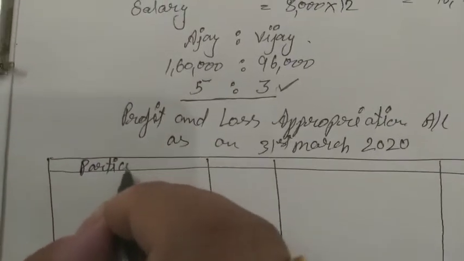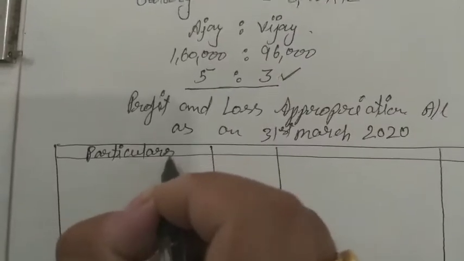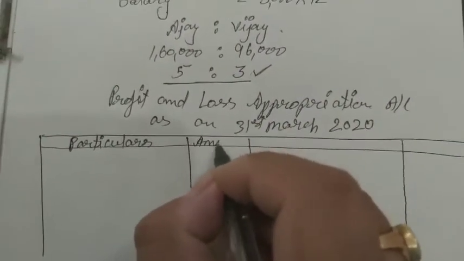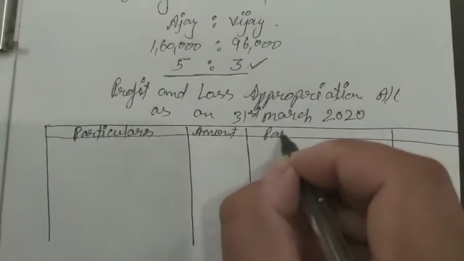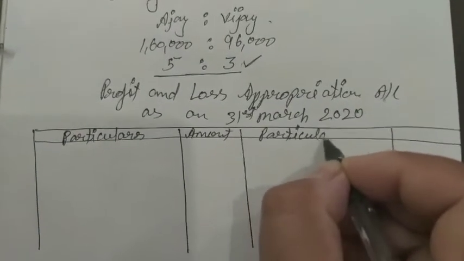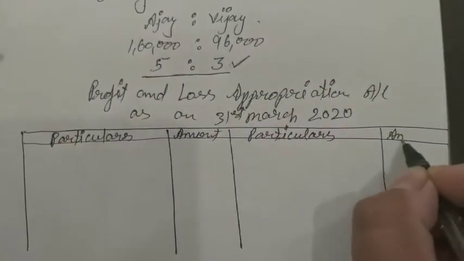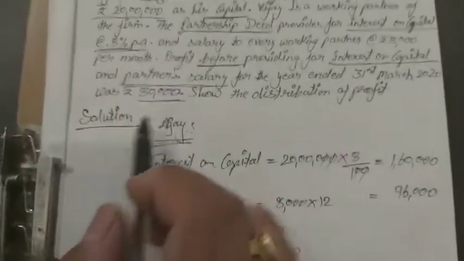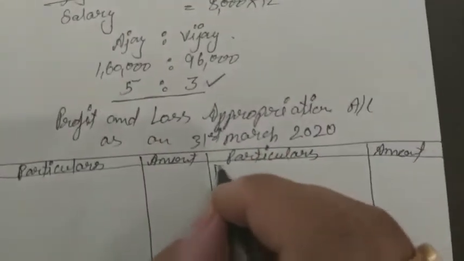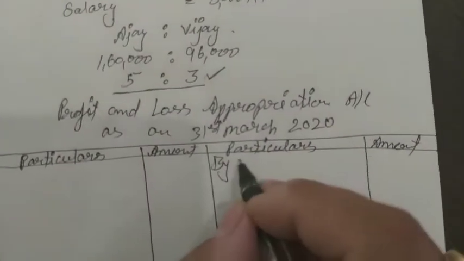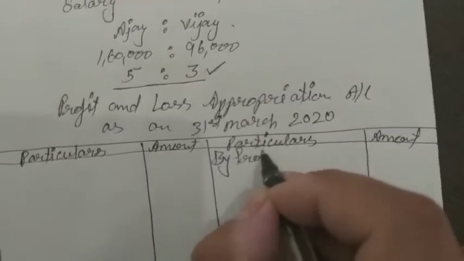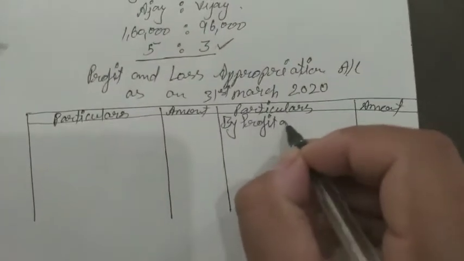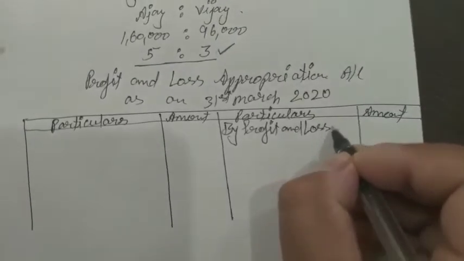Particulars, amount, particulars, amount. This profit is transferred to the credit side by profit and loss account.